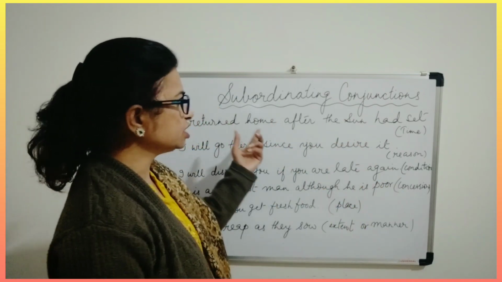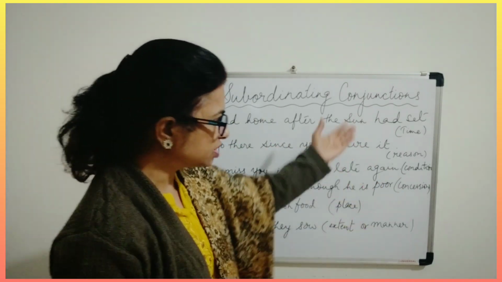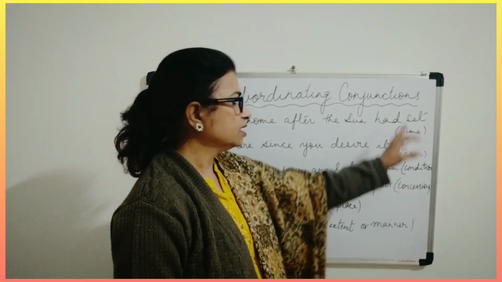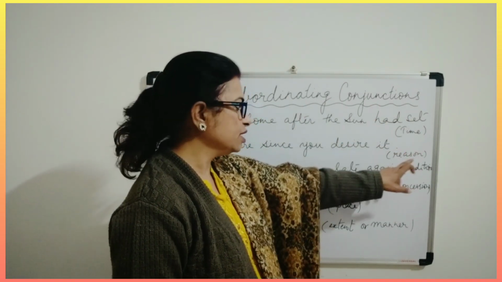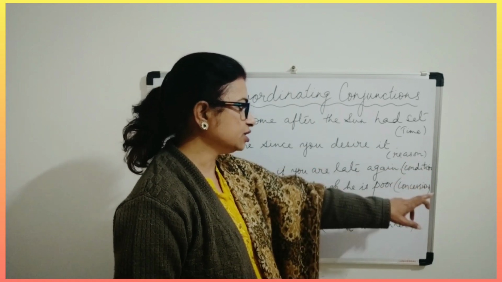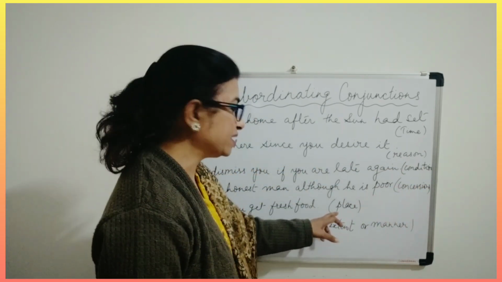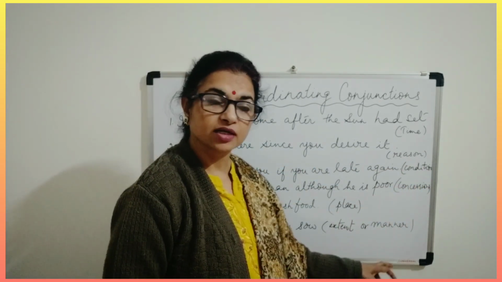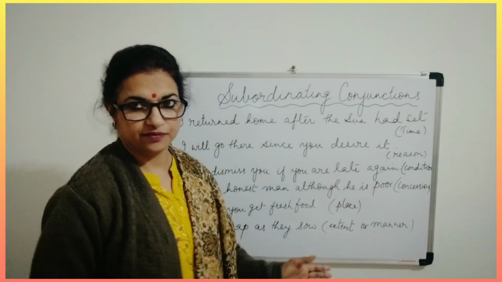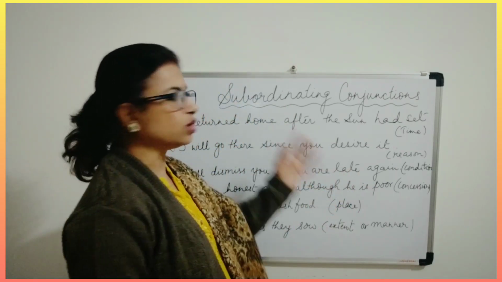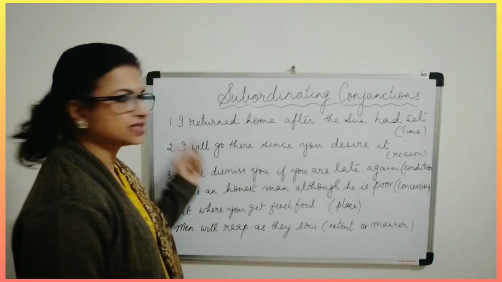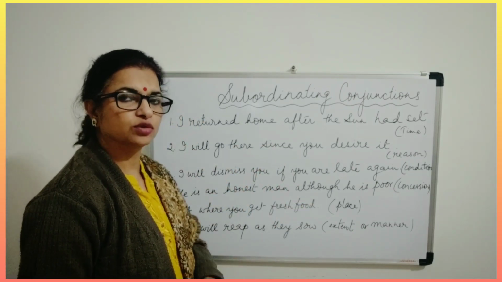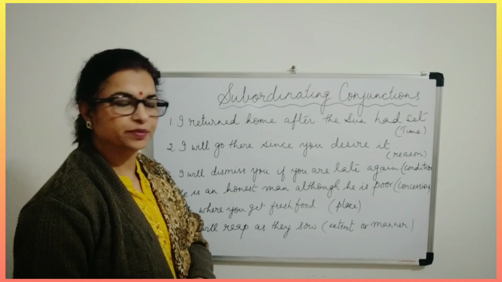So when you know the meaning of these words, you can easily identify the types of subordinating conjunctions. Now subordinating conjunctions are again divided into, you can see these types I've already written here: subordinating conjunctions of time, reason, condition, concession, then place, extent or manner. So by these you can identify what type of subordinating conjunction it is. Now let us see the example. By these examples, I think you will be able to understand it better.